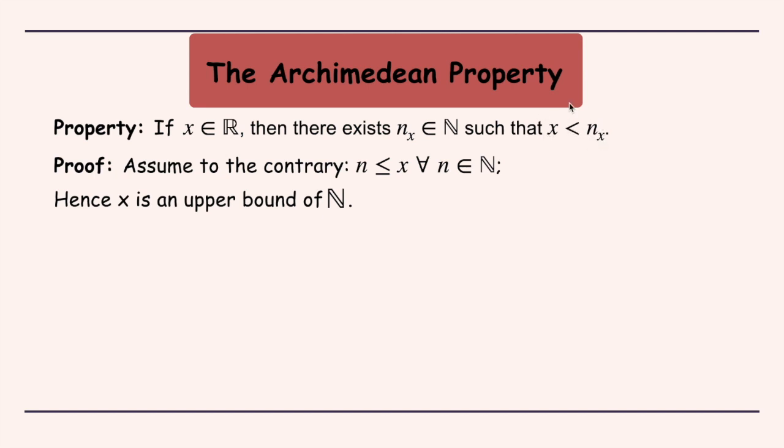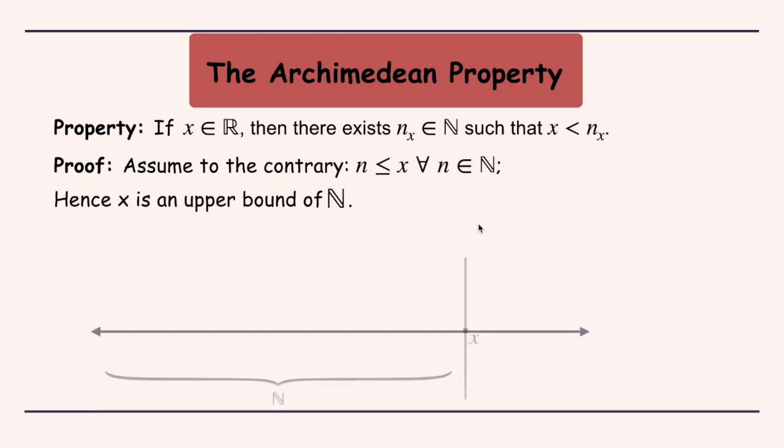Now in order to prove this, we'll assume the contrary. So what did we have to prove? We have to prove that for any real number x, we can find a natural number nx such that x is less than this nx. So the contrary of this, if we assume, then we are assuming that n is less than or equal to x for all natural numbers n. If we assume this, it would definitely mean that the number x is an upper bound for the set of natural numbers. Now from the completeness property, since this set of natural numbers is bounded above by x, this set has to have a supremum.